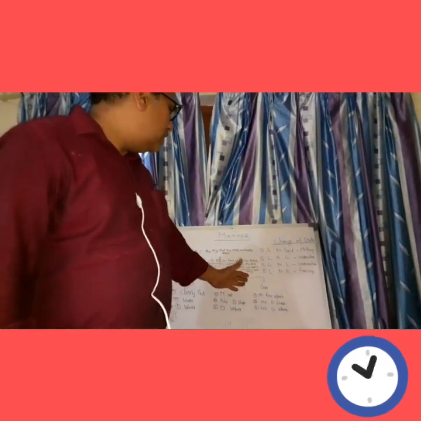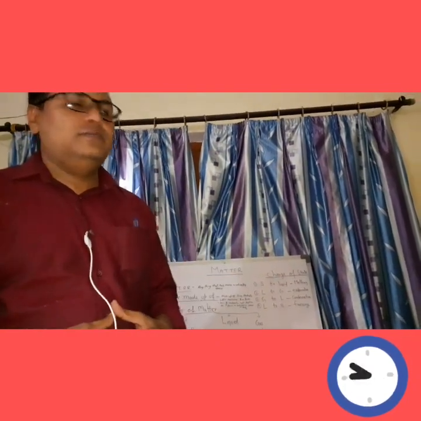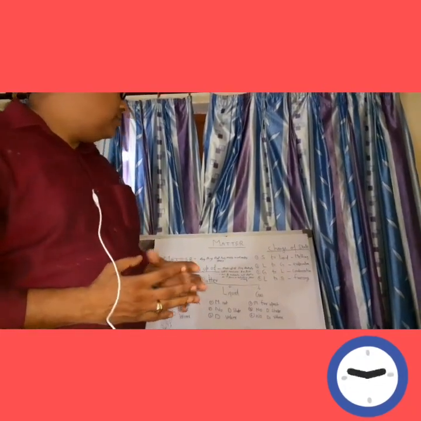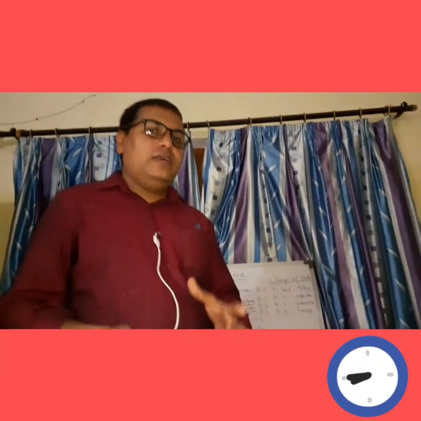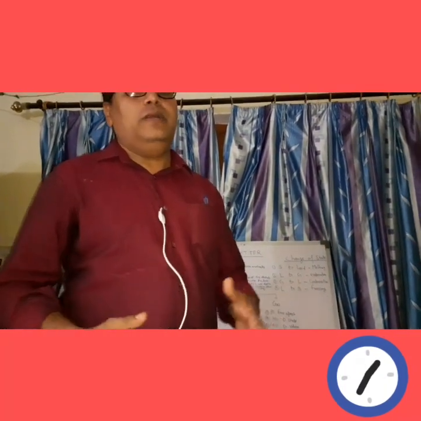Further, gas. In a gas phase, the molecules are not held tightly, so they can move from here to there, and they have neither a definite shape nor a definite volume. Take an example of gas. If you put gas in a balloon, what will happen?